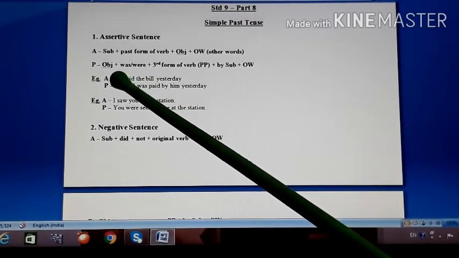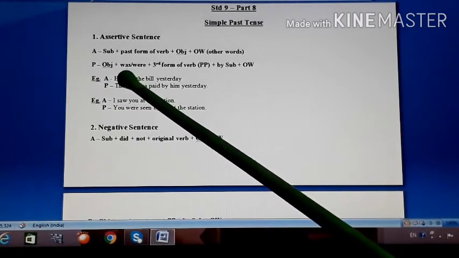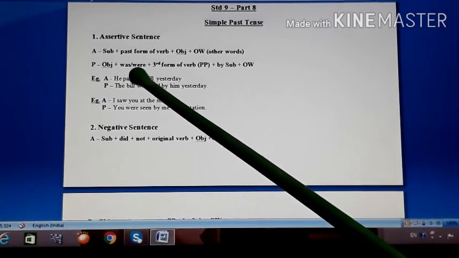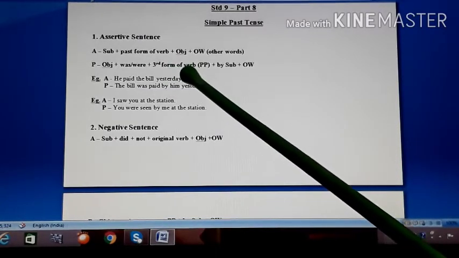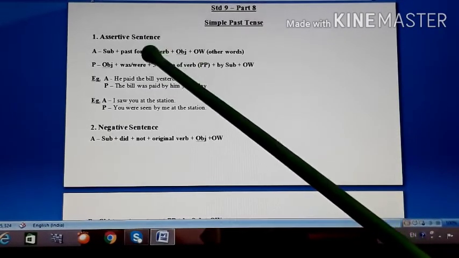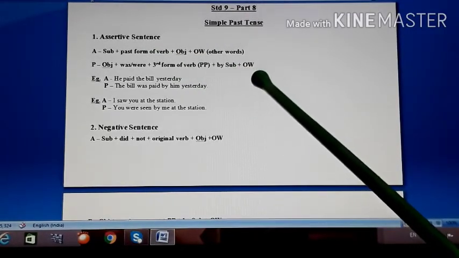So either it will be was or were. When it is third person singular, he, she, it, or I, then we will use was. And when it is the remaining persons or plural, then we will use were. Then you have the third form of the verb, that is the past participle of this verb. Okay, then you have by subject and other words.